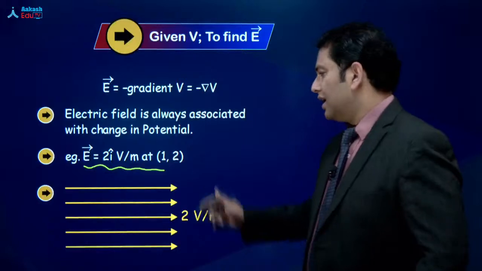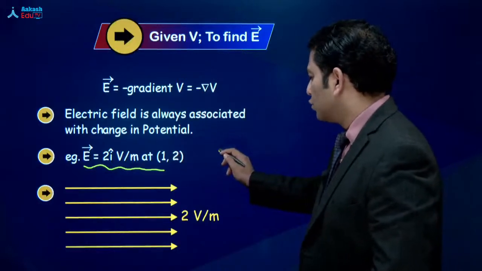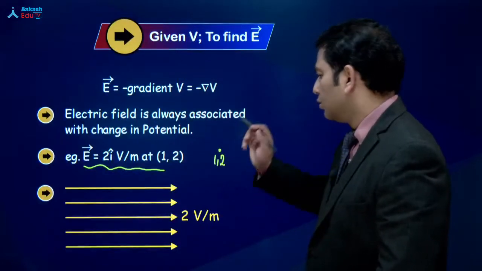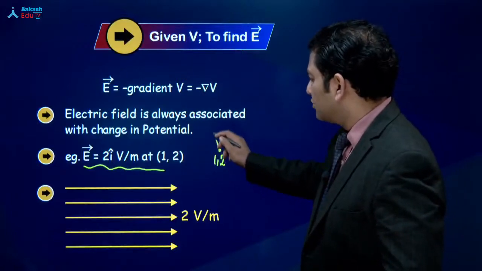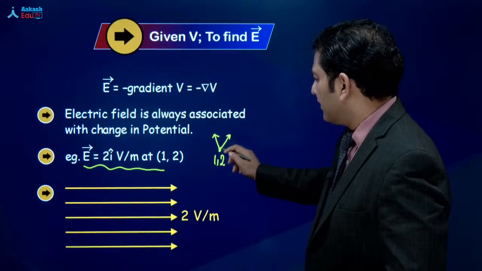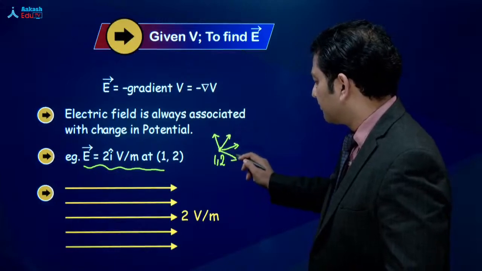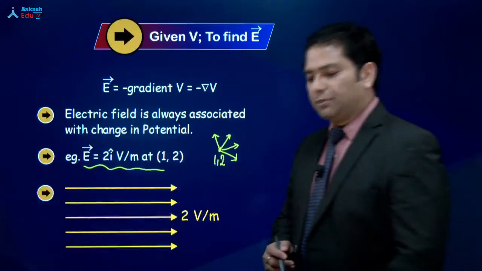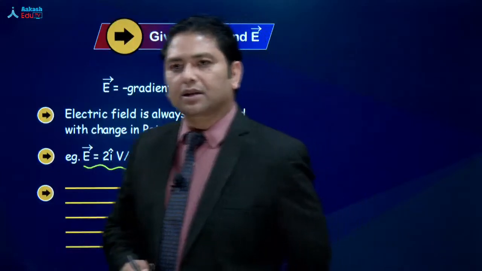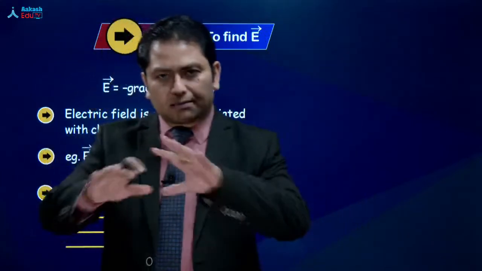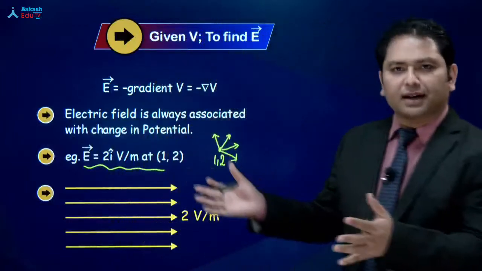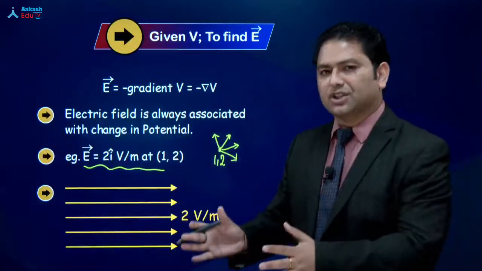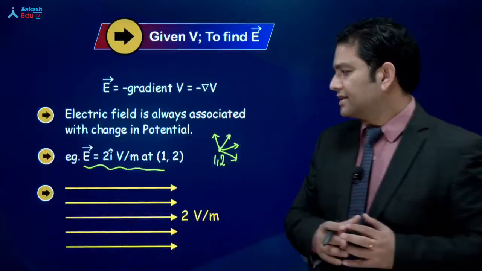First of all, you go to (1,2). You go at (1,2), and from there you try to travel in every possible direction. Suppose you reach point (1,2) and you travel in every possible direction, you will see the potential changes, potential varies.